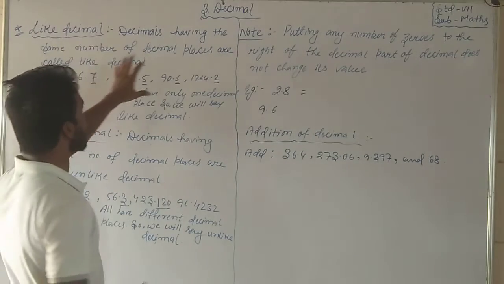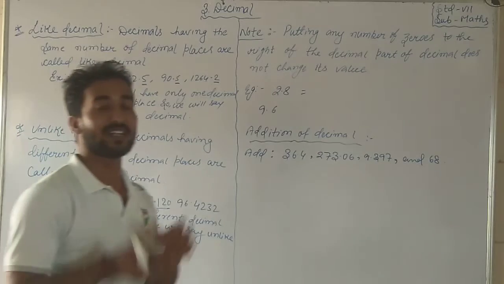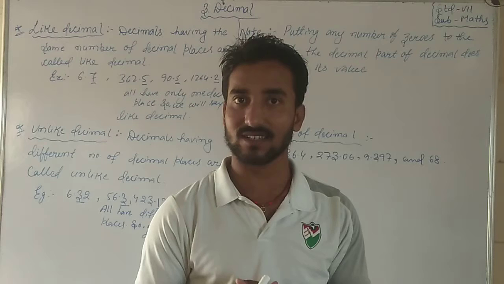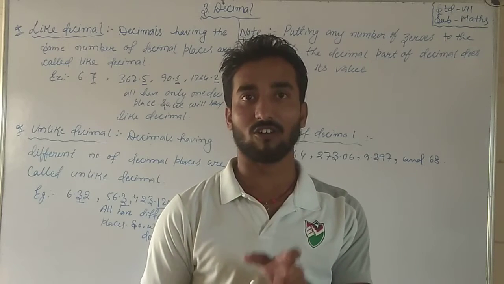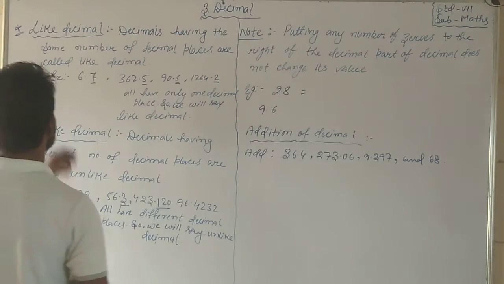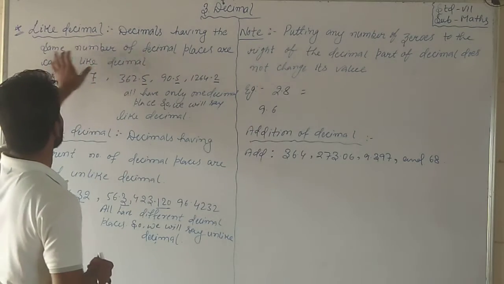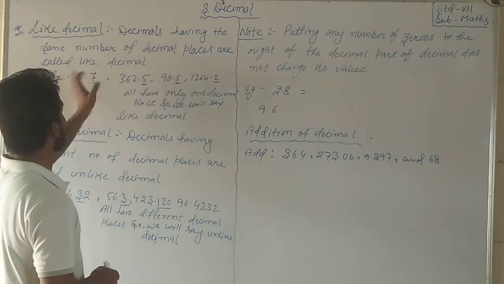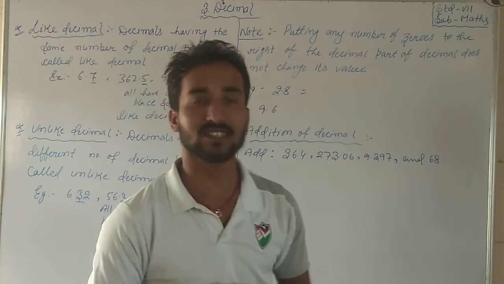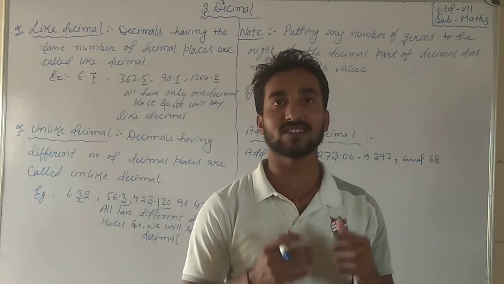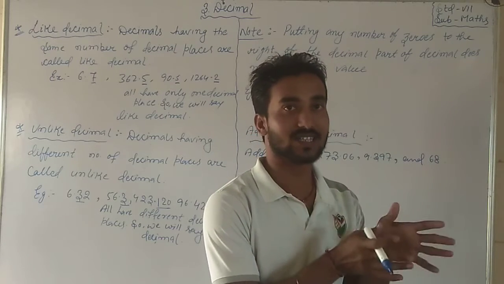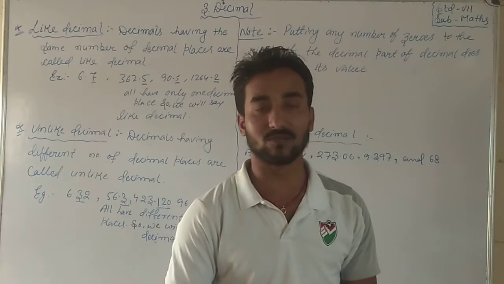Like decimals means decimals having the same number of decimal places. Students, what's this sentence? Decimals having the same number of decimal places are called like decimals. Whatever numbers are given in a series, among them we have to separate whether the numbers are like decimals or not.